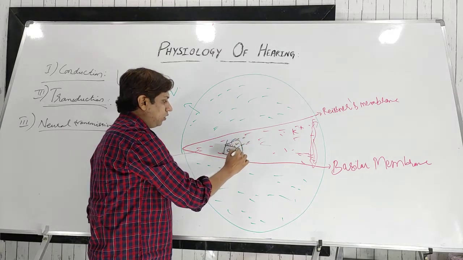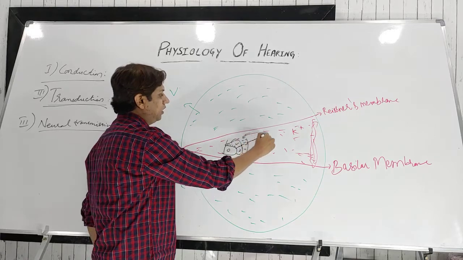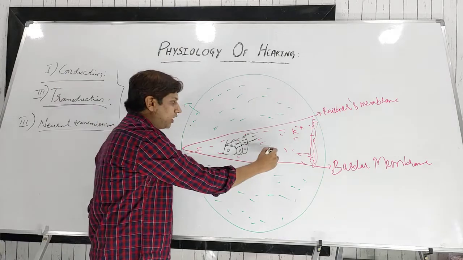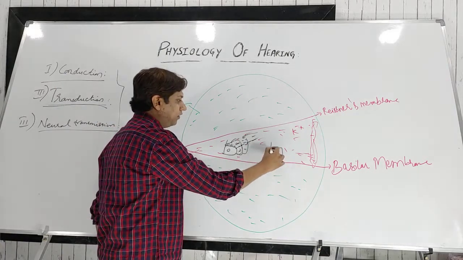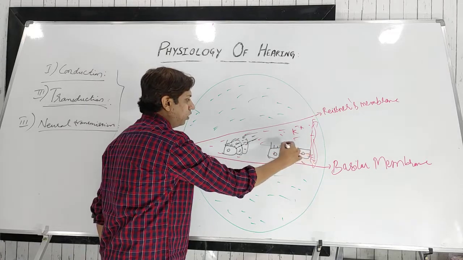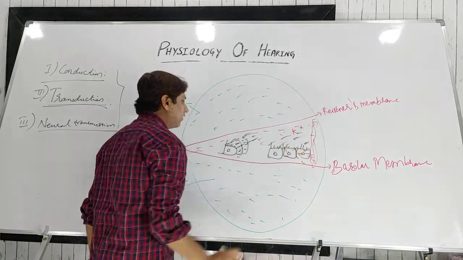Around 3,500 such inner hair cells are there in a single row, which are the receptor cells. And we have the outer hair cells, which have cilia. These outer hair cells are arranged in three or four rows, like this.